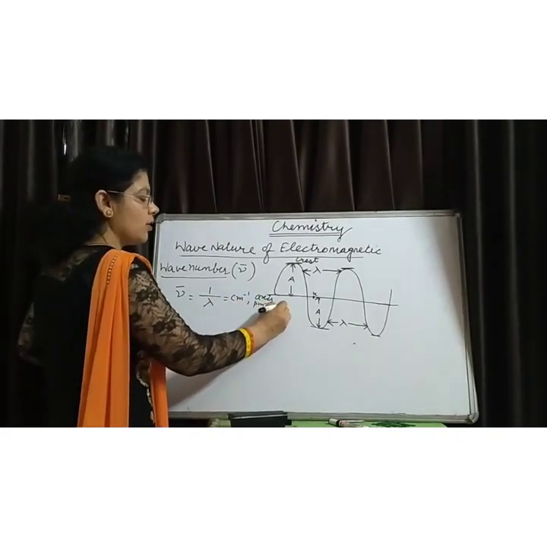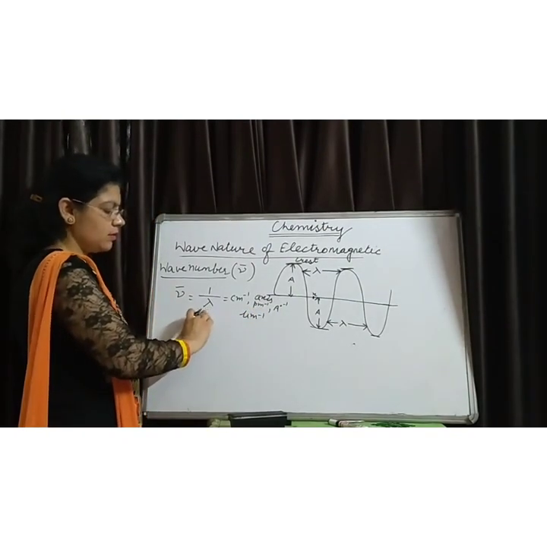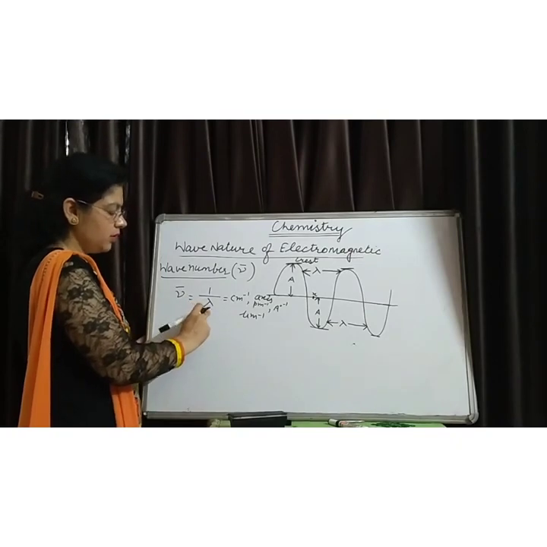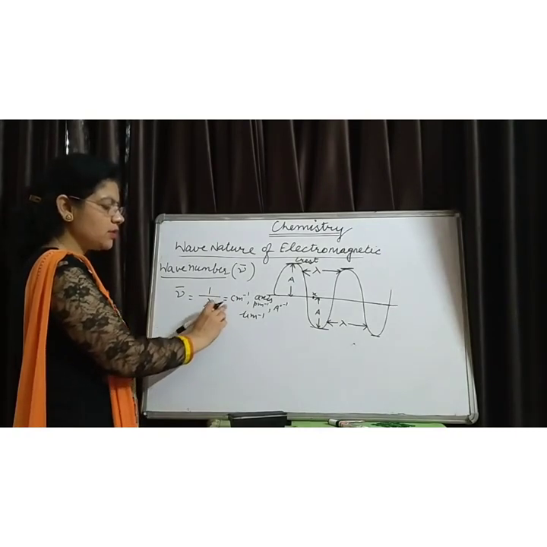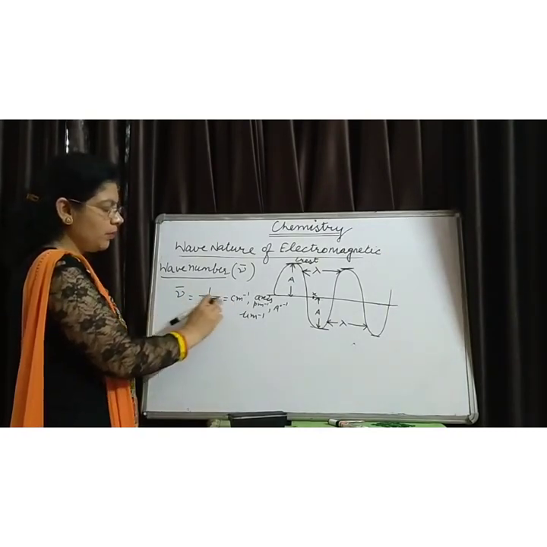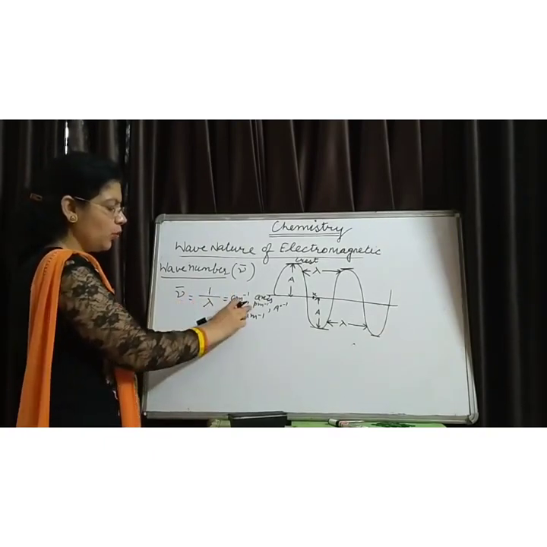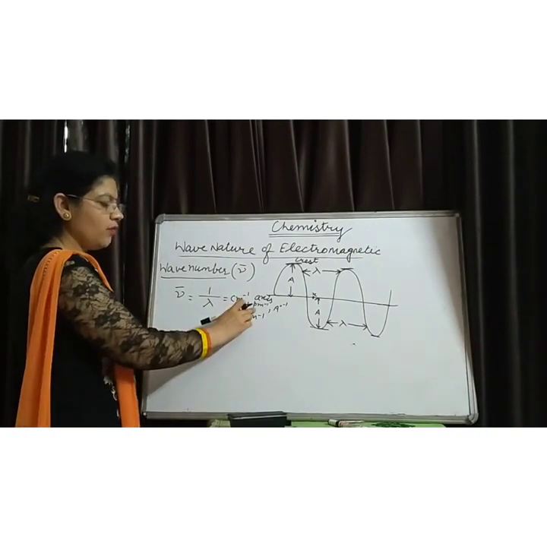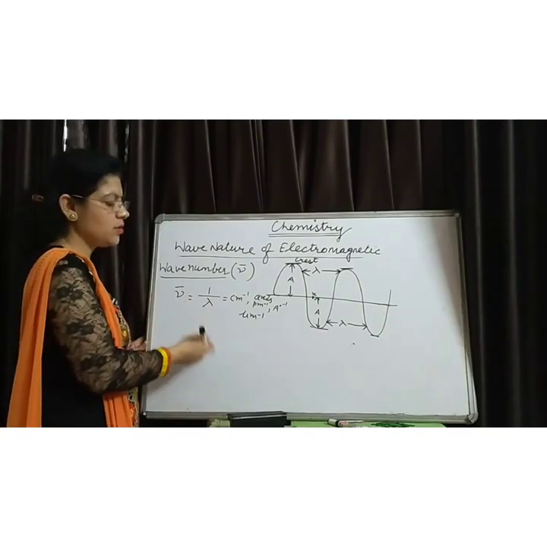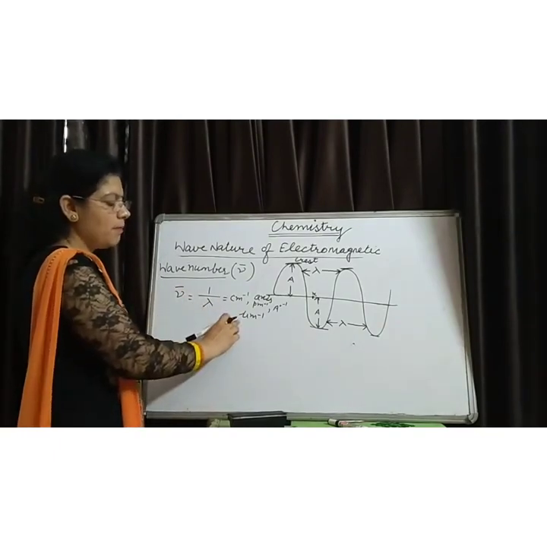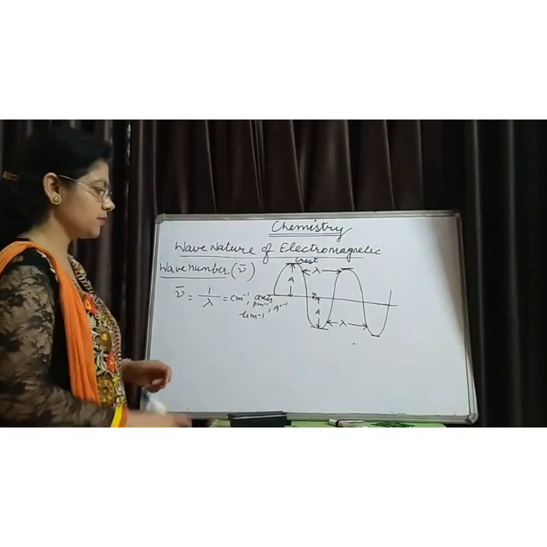or angstrom inverse or micrometer inverse. The unit of wave number is inverse of the wavelength unit. If wavelength is measured in centimeter, then the unit of wave number is centimeter inverse. If it is measured in picometer, then unit is picometer inverse. If it is measured in angstrom, then its unit is angstrom inverse. Similarly, if it is measured in micrometer, then its unit is micrometer inverse.